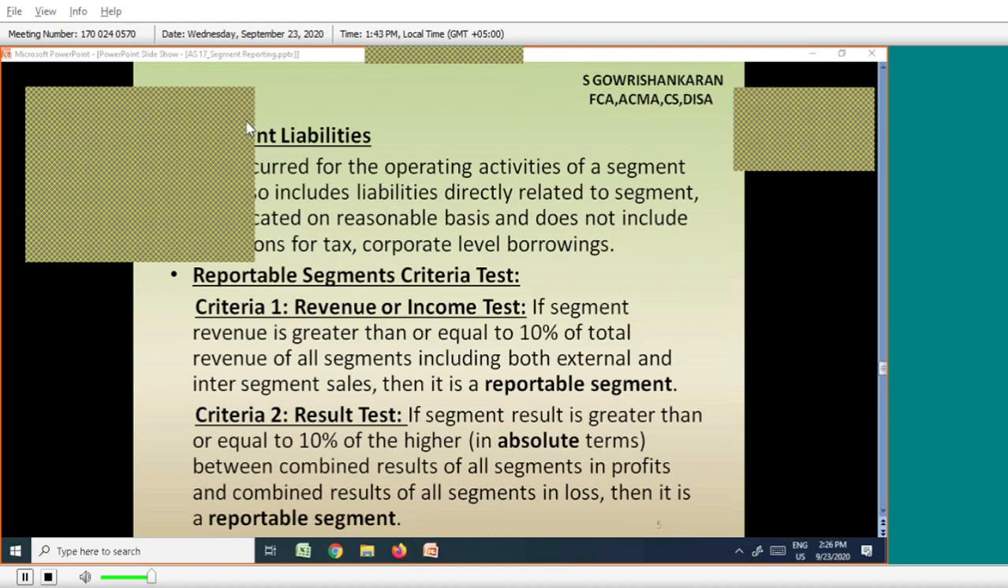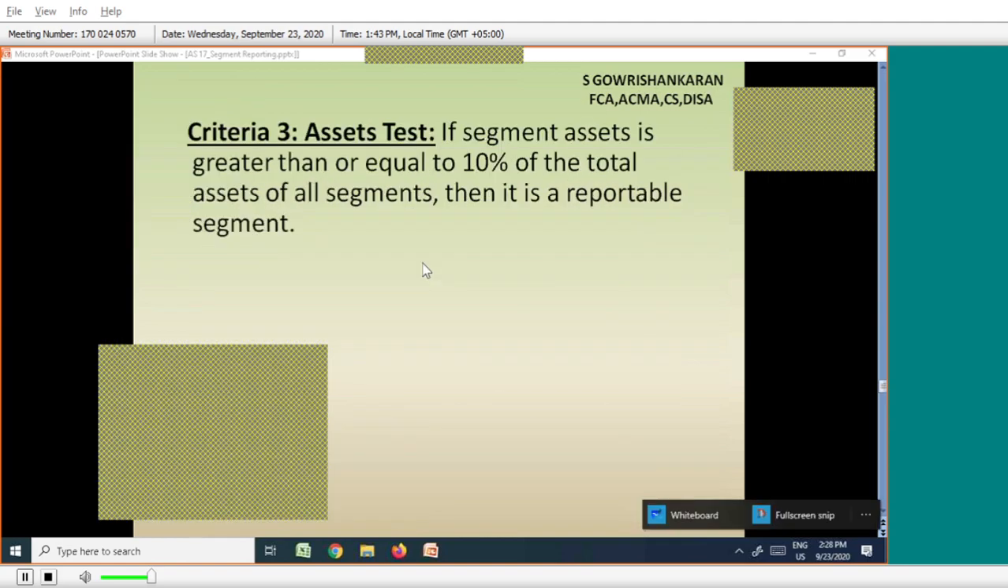So I have to compare the revenue test, the profit or loss test, and the asset test. If any one of the tests is satisfied, then we have to report it definitely. It is not that all the conditions we have to satisfy. Out of these criteria, if any one condition is there, then you can report that to your shareholders.